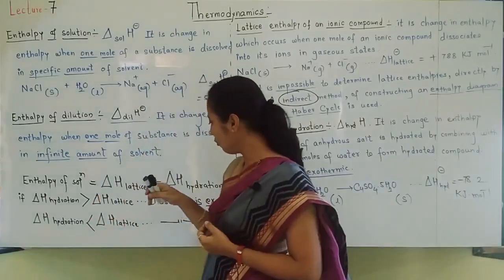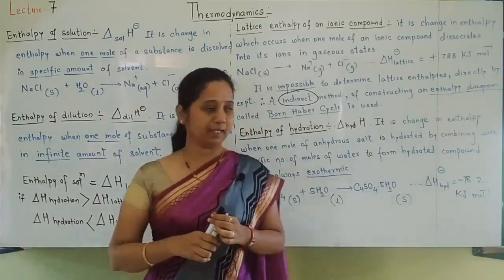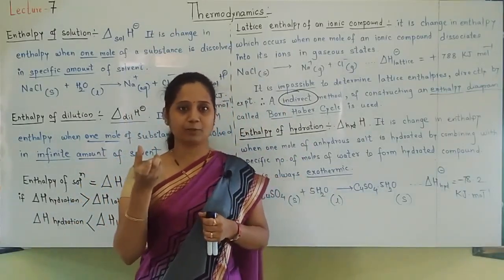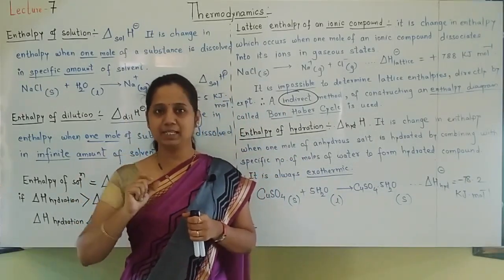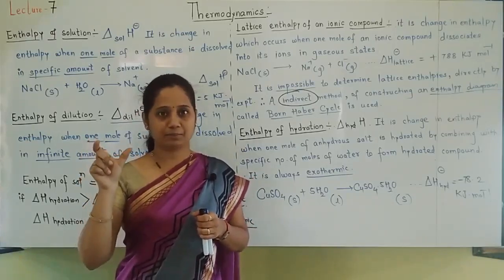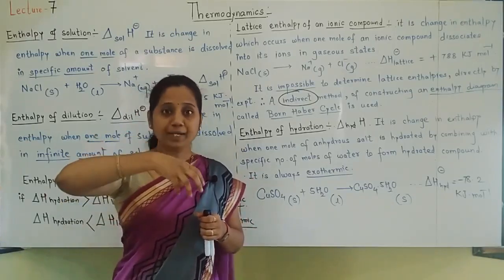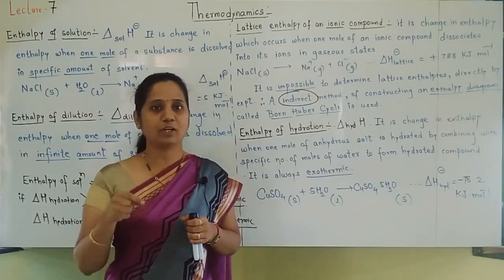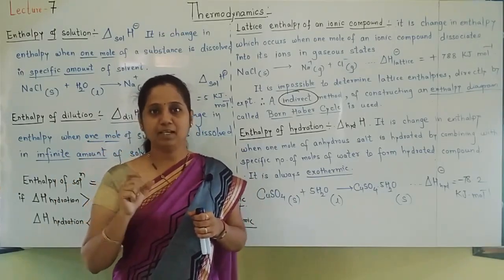Now let us understand what is hydration enthalpy. I told you that one anhydrous salt will be there. Anhydrous means without water. How that salt will take water, the energy involved in that is called hydration enthalpy.